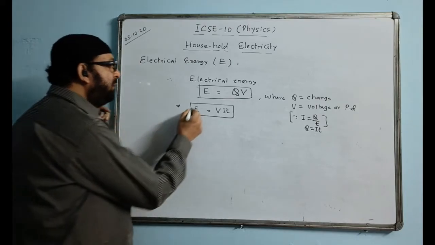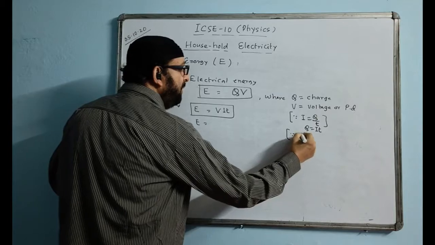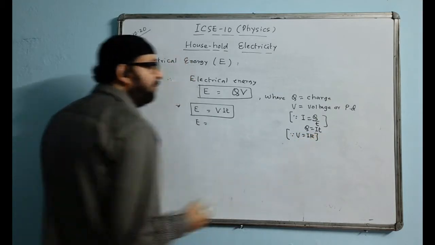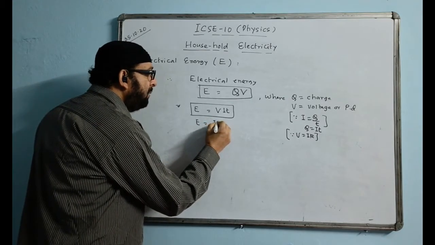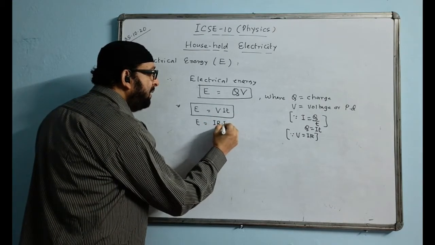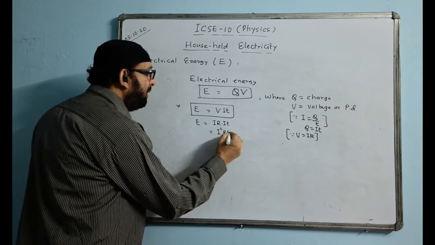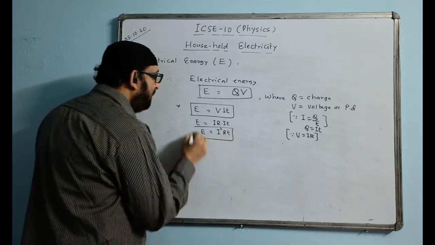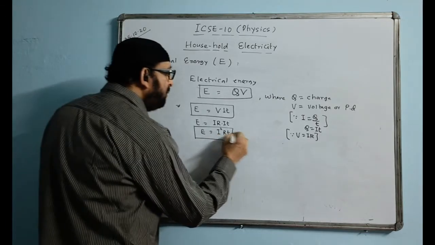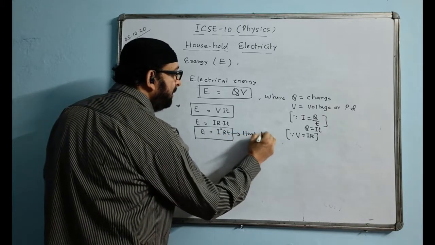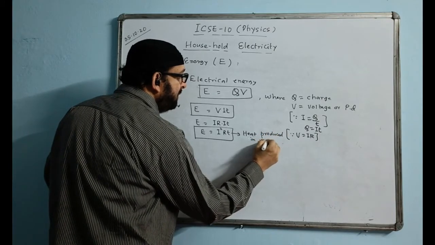Further continuation, we write E equal to, we know Ohm's law, V is equal to IR, from the previous chapter. Voltage is equal to current into resistance. I put IR in place of voltage and IT remains as it is. Ultimately I and I multiply and become I square RT. This is another form of electrical energy, another way it is measured. This formula is used for heat produced. You can just mention here heat produced in resistance.